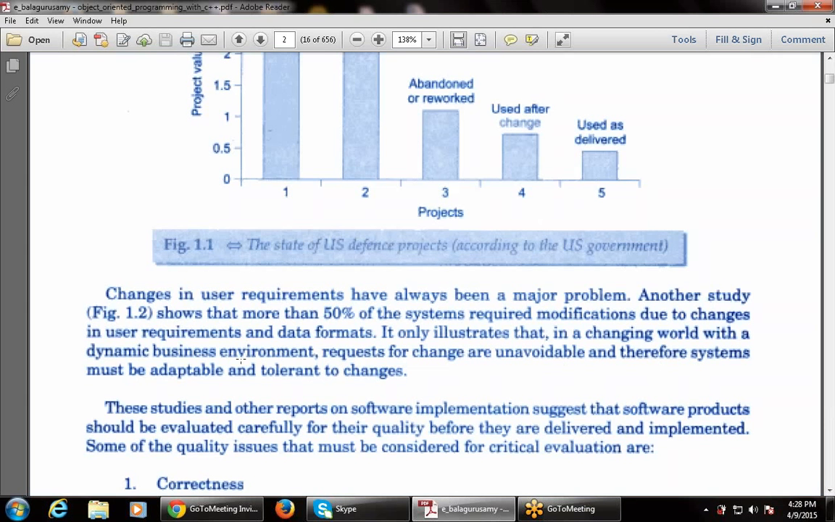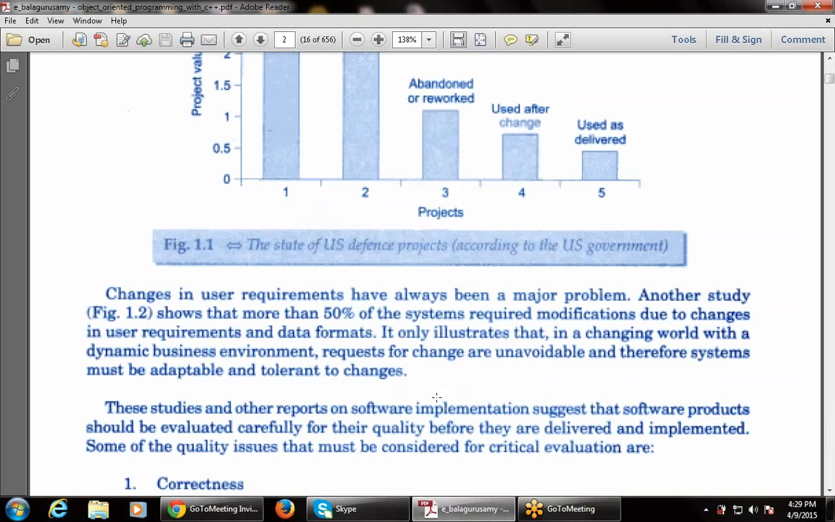It not only illustrates that in a changing world with a dynamic business environment, requests for change are unavoidable, and therefore the system must be acceptable and tolerant to changes. So in a changing world with dynamic business requirements, requests for change are unavoidable, and therefore the system must be tolerant to changes.